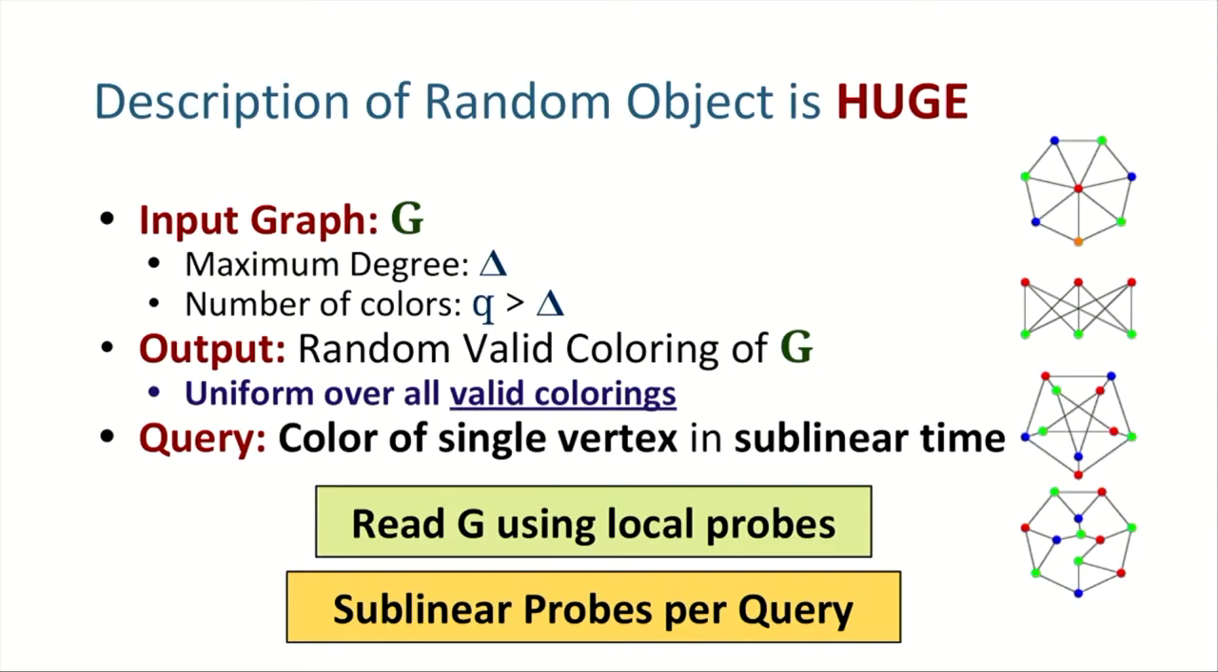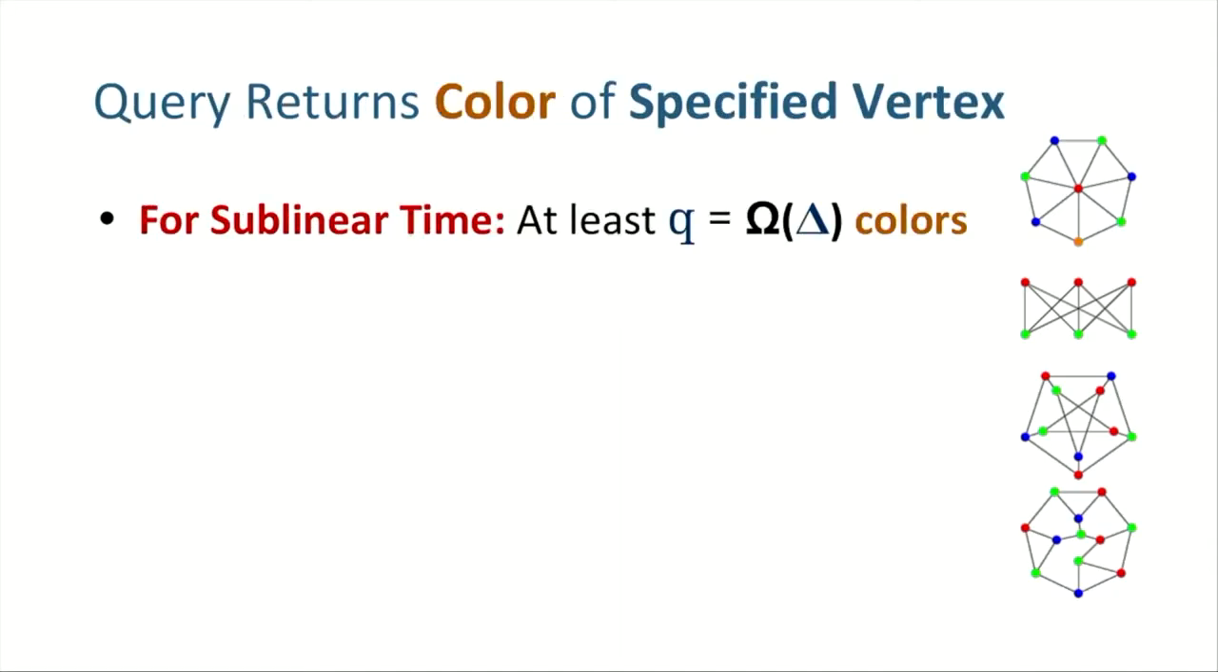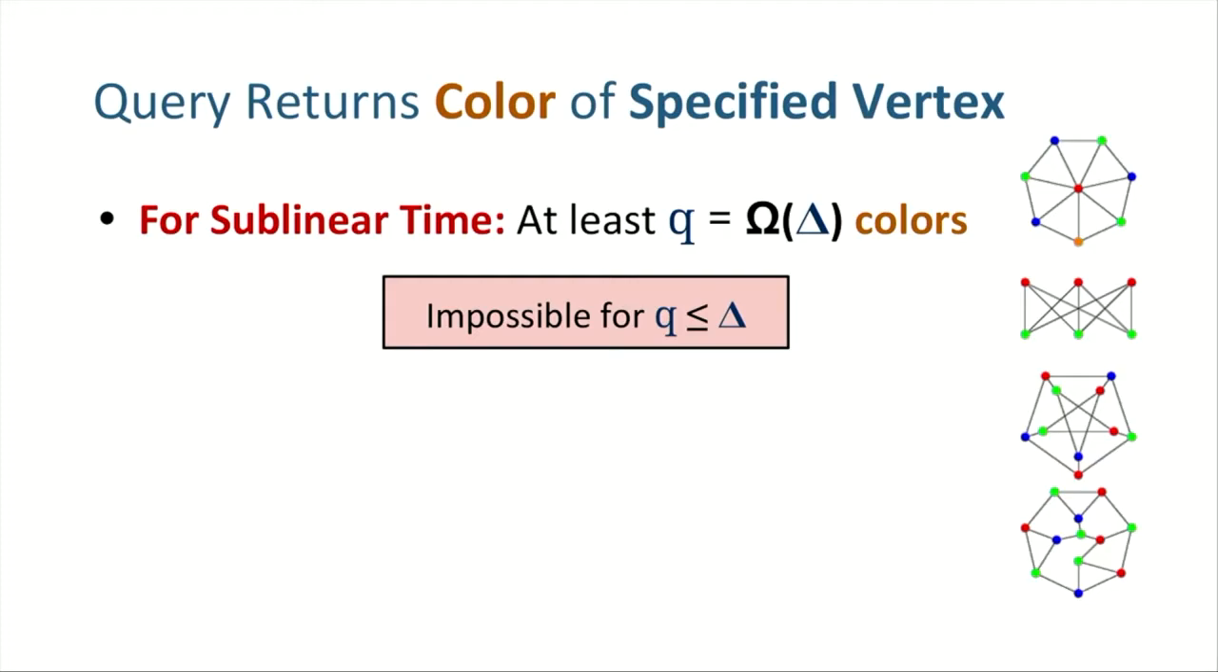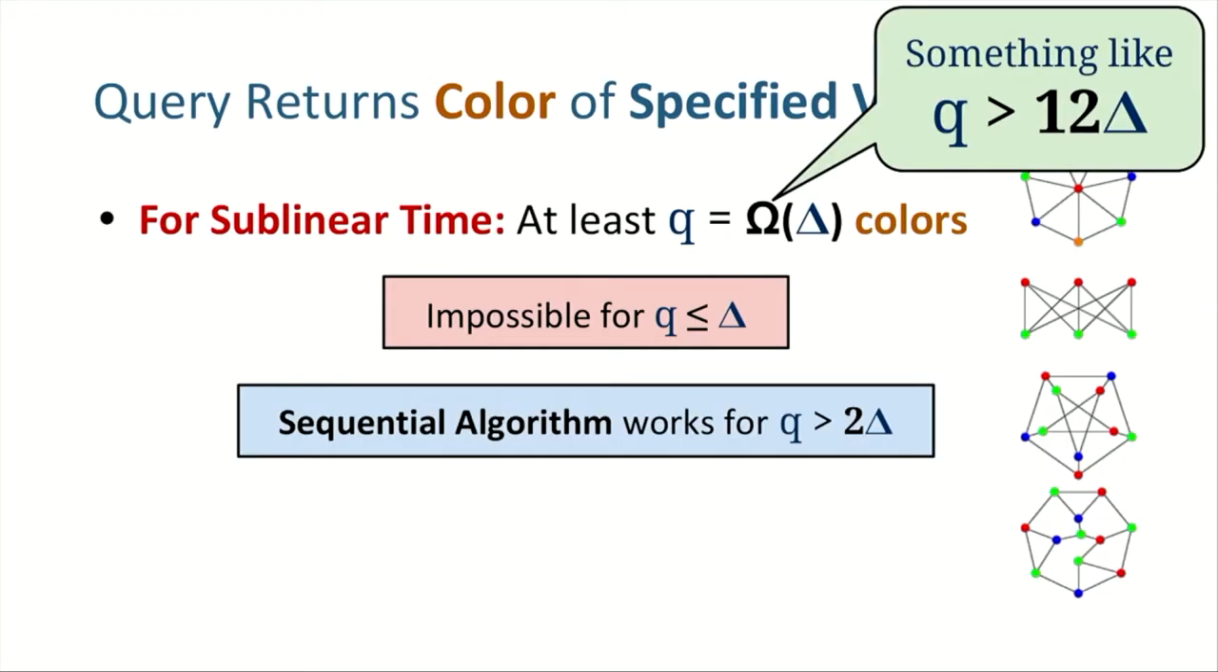So you can't actually read the whole input, since the model parameters are too large, but instead you can do sublinear probes to the input. And in this setting, we actually do get a sublinear runtime when Q is Omega of delta. Just to see what this bound is like: the problem is impossible when Q is less than delta, where delta is the max degree, so you need at least delta colors. The sequential algorithm works for something like Q greater than 2 delta, whereas our local access algorithm works for Q greater than something like 12 delta. So there's a gap, but it's not an asymptotic gap.